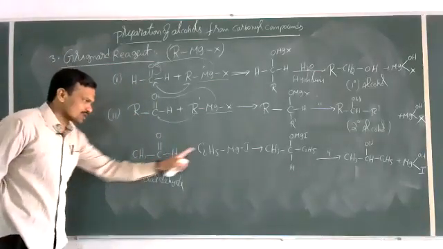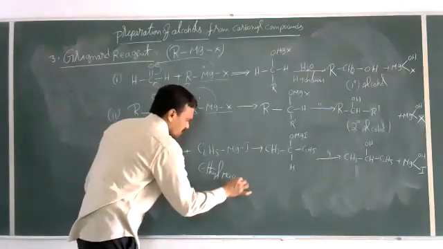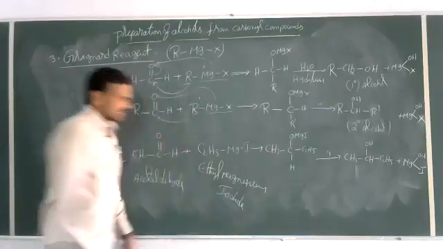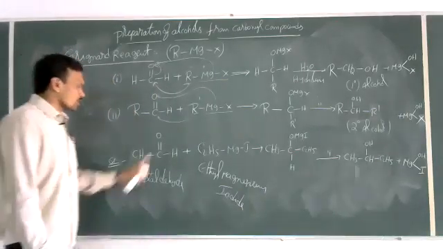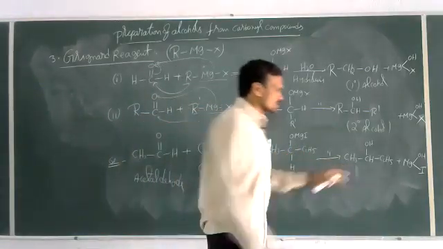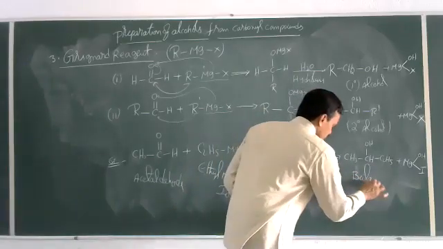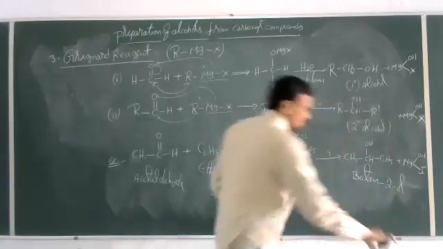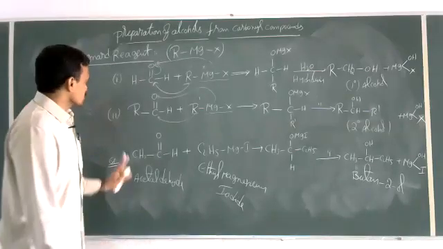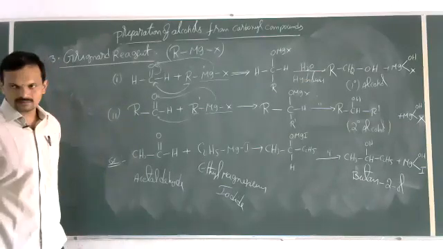So addition of ethyl magnesium iodide to acetaldehyde gives an addition compound. That addition compound on hydrolysis gives a secondary alcohol. This is nothing but butan-2-ol. So butan-2-ol will be formed as the product. So this is the preparation of secondary alcohol from Grignard reagent by reacting with aldehydes.